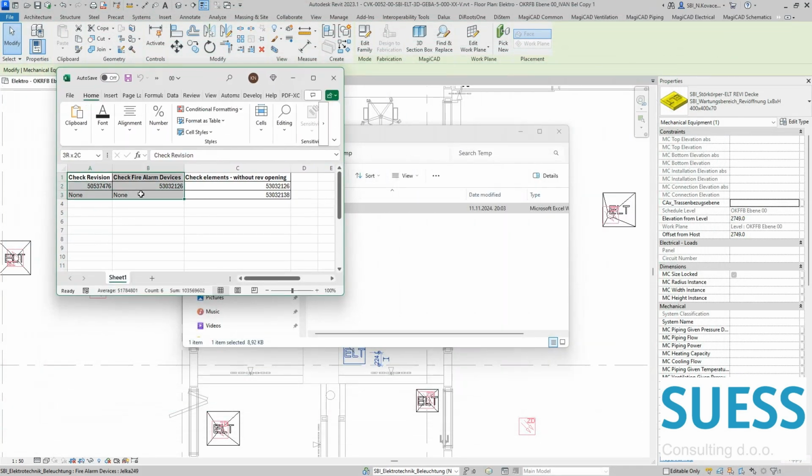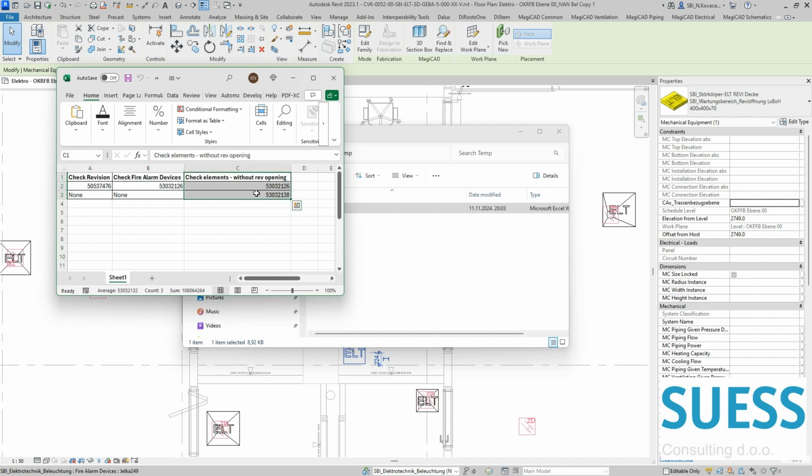Over here in the first two columns, we are aiming for situations where nearby we have a revision opening and a device, and it is probable that the user maybe put a smoke detector in one place and then put a revision opening below, and then in some view where some of those elements are hidden, somebody moved one of those elements. For those kinds of cases where we found a fire alarm device and mechanical equipment very close to each other, but not one below the other, we will list those elements over here.